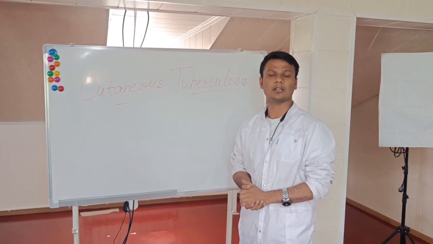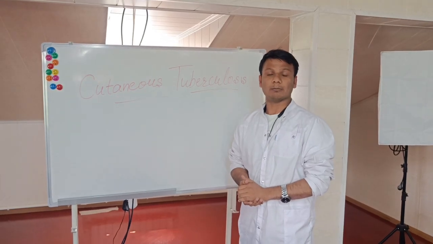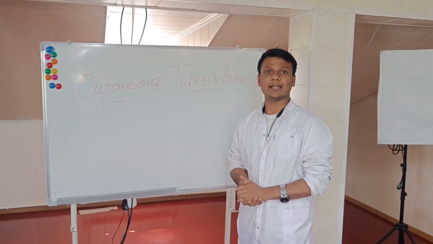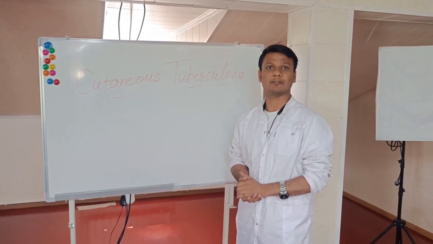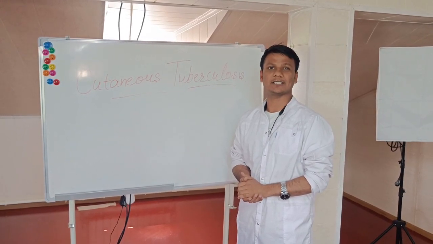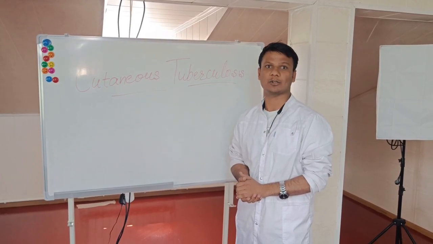Now we discuss the classification of cutaneous tuberculosis. With the help of classification, we can easily recognize the symptoms of cutaneous tuberculosis. It is divided into three main categories. First is exogenous tuberculosis, second is endogenous, and third is tuberculids.